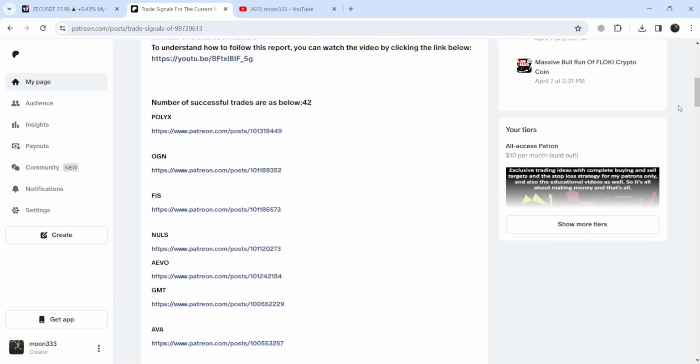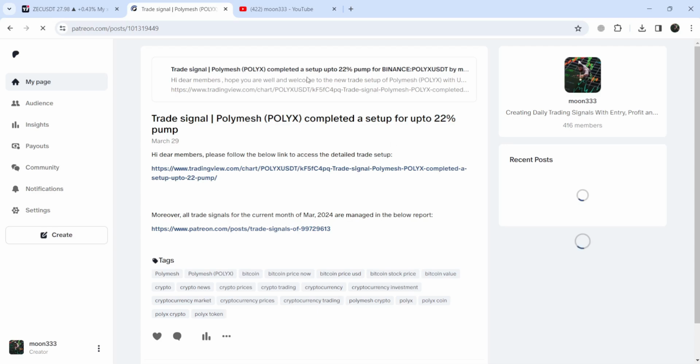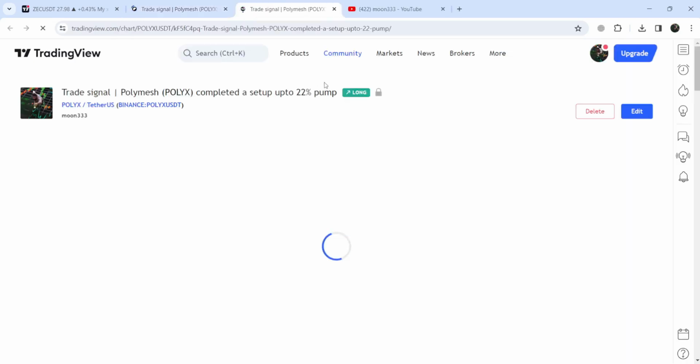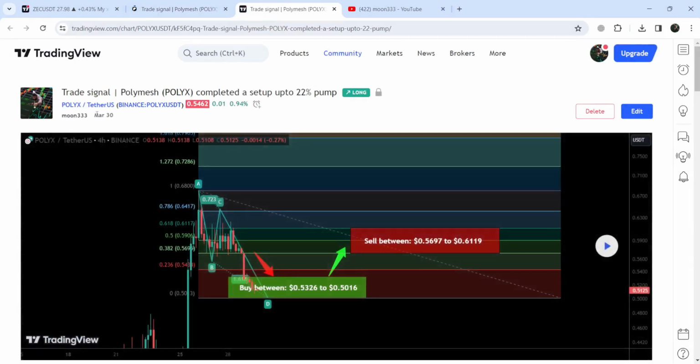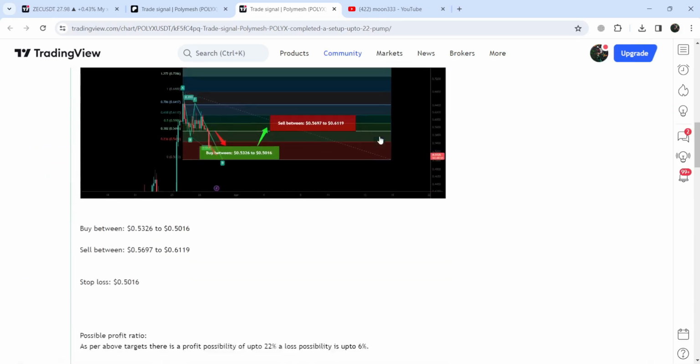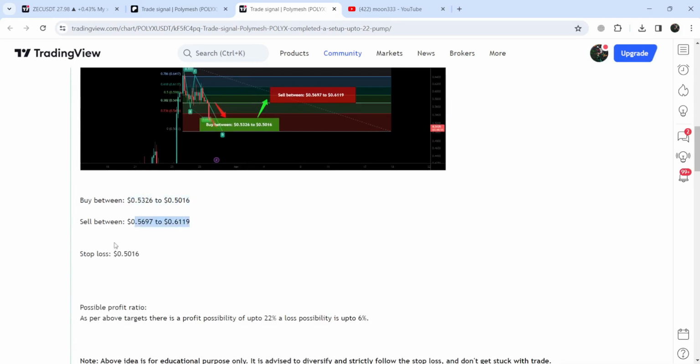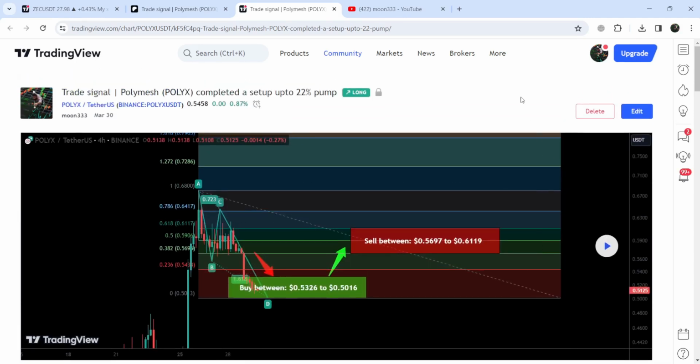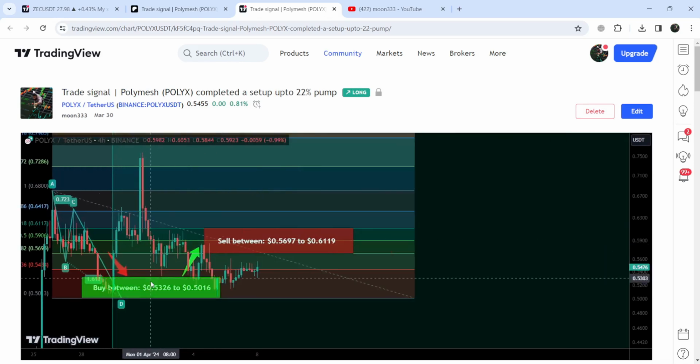And if you would like to check or verify any trading signal, like the trade setup of PolyX, you just need to click on the link for the trade setup and it will take you to the TradingView chart. And on this chart, you can see when I shared the signal. For example, in this case, I shared this signal almost a week ago on 30th of March 2024. And you can also watch the complete trade setup as well, like this was the buying range and the sell target zone and the stop loss. And in order to see how the price line moved after sharing this signal, you need to click this play button like I'm going to do here. And after that, it will show you how the price line moved up from the buying zone and rallied to the sell target zone. And this was a quite massive pump, by the way.